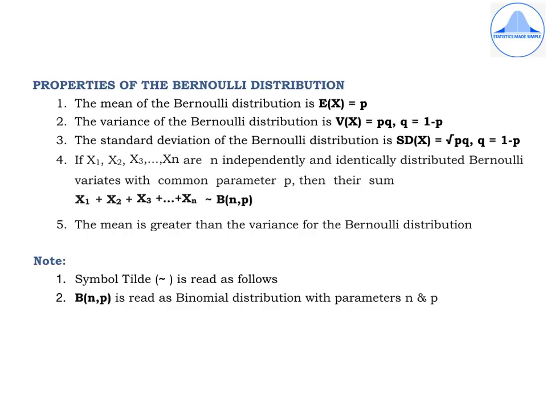Now please make a note that the symbol tilde is read as follows. So x1 plus x2 plus x3 plus so on plus xn. Then that simple tilde means follows. B stands for binomial. Within brackets we write the two parameters n and p.